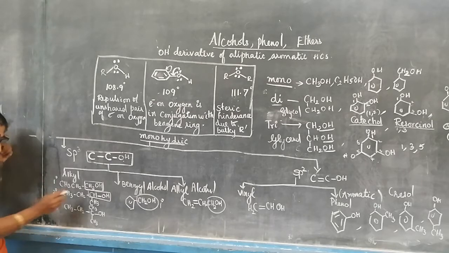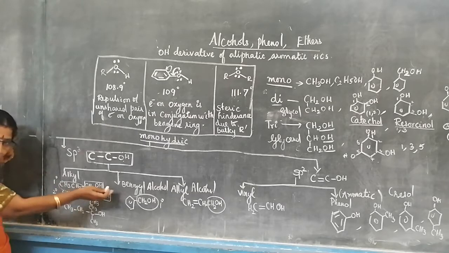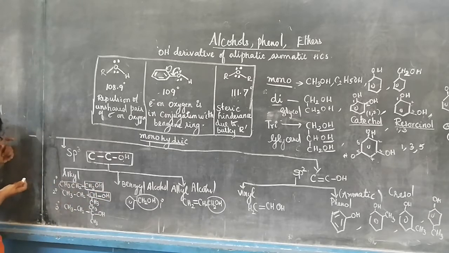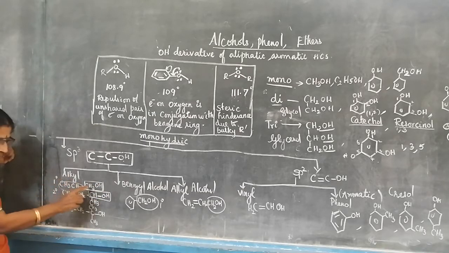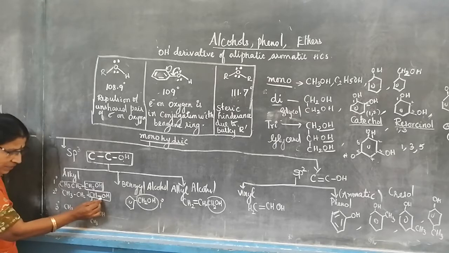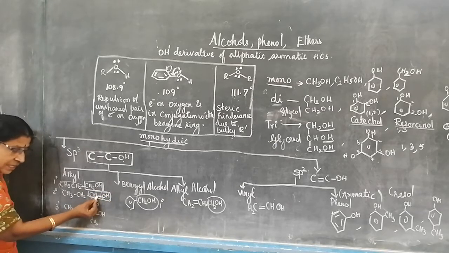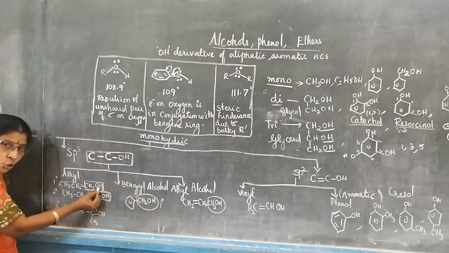What is primary? The OH is attached to a carbon which is attached to one single chain, one direction chain. Then it is called primary. Now remove one of the hydrogens of the primary alcohol and write CH3. Then what is happening? Tell me. It is coming as CHOH.